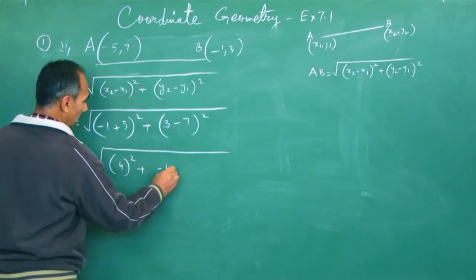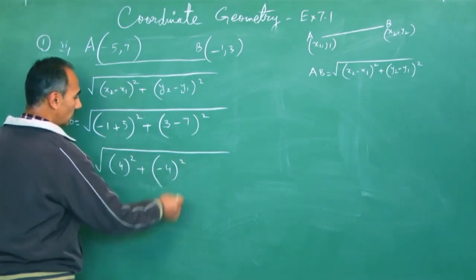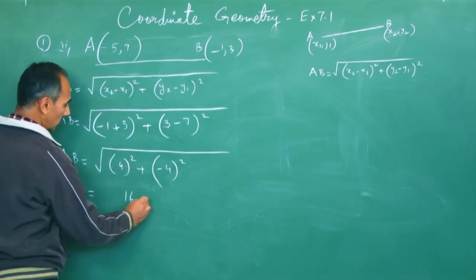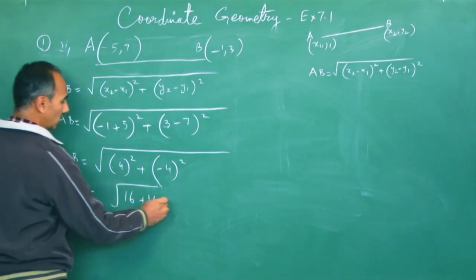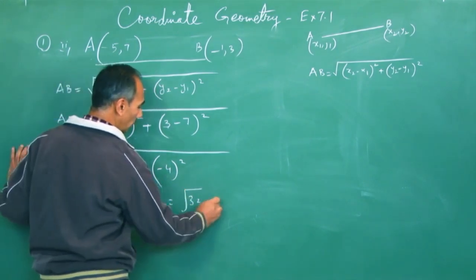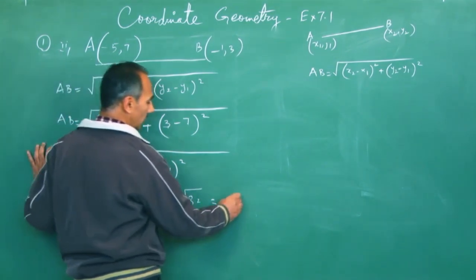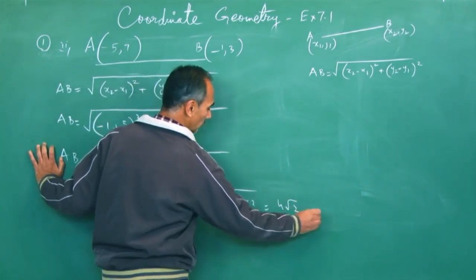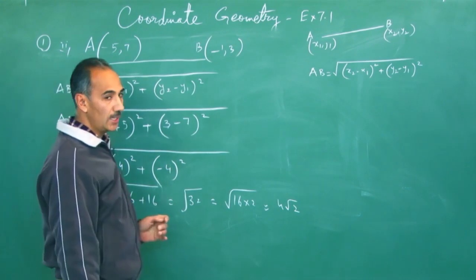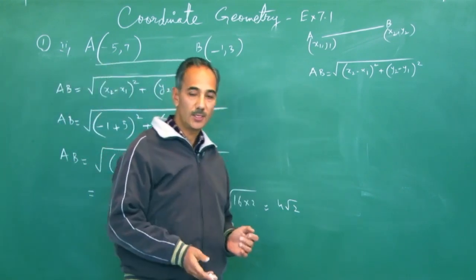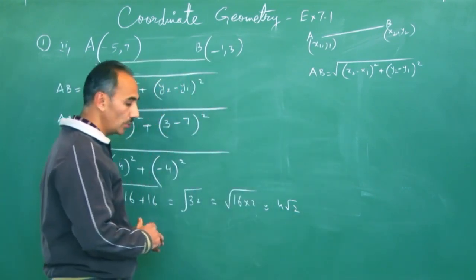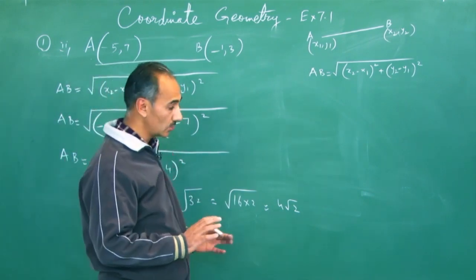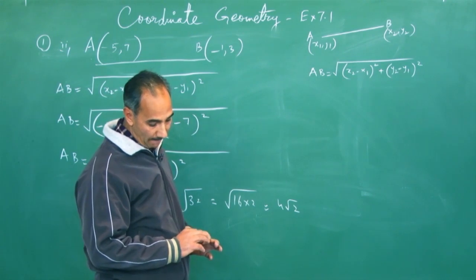3 minus 7 is minus 4, square of that. Some students cancel the square with this, which is wrong. So this is 4 square, which is 16. This is also 16. That means 32. We could simplify it, 16 into 2, that means 4 square root 2. So the distance between A and B, that means AB or BA, is 4 root 2 units. Not square units, it's units, because it's not area, it's length.